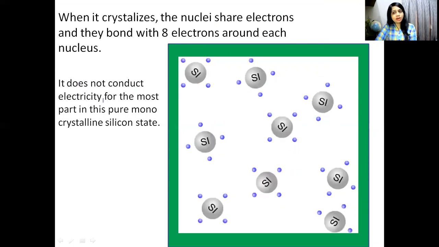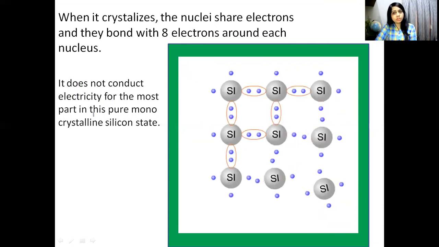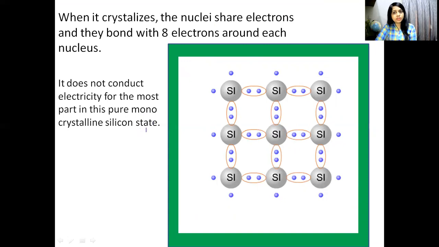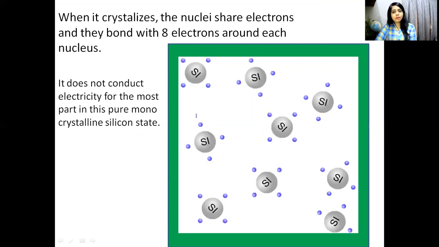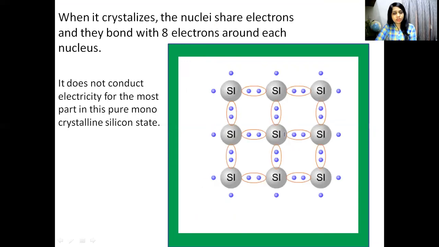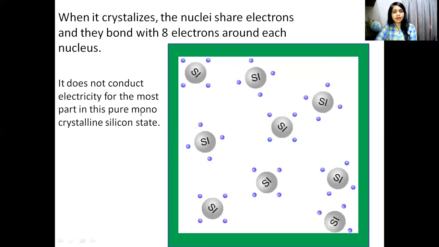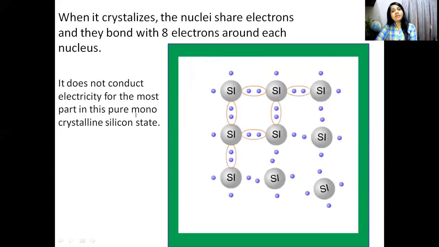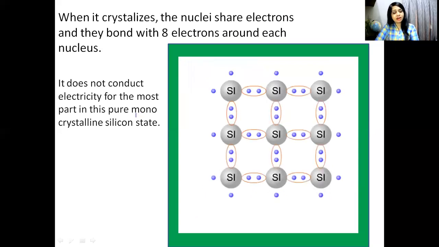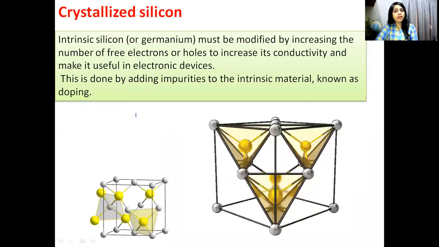It does not conduct electricity for the most part in this pure monocrystalline silicon state. That means when silicon is in this crystalline form, it will not conduct electricity. It will conduct electricity when we add impurity into it.